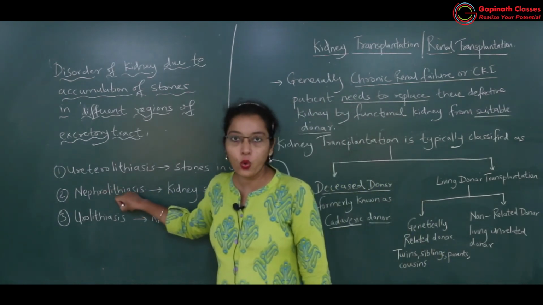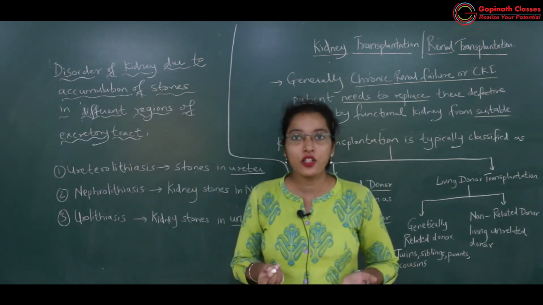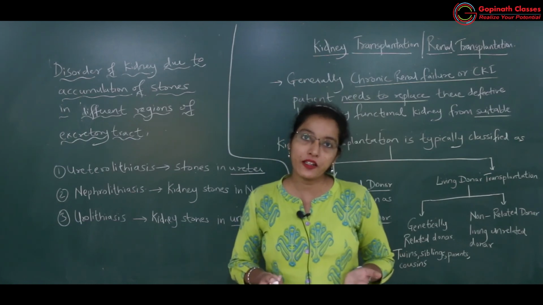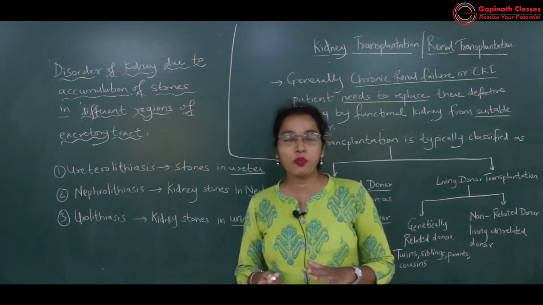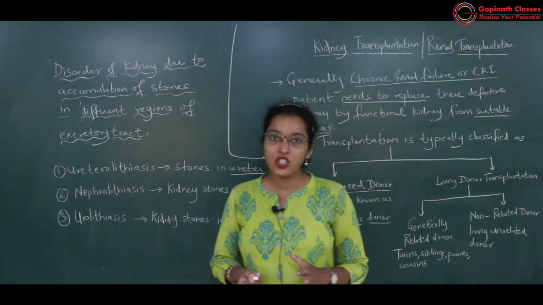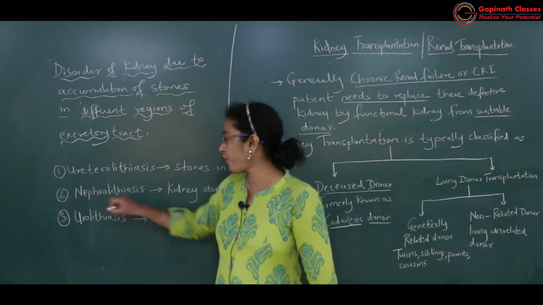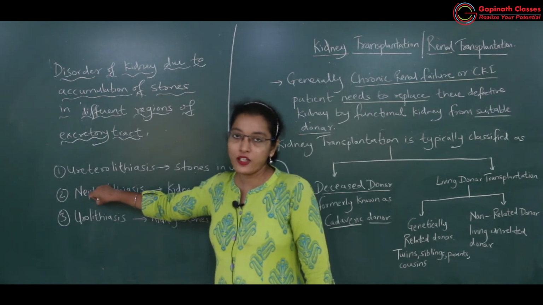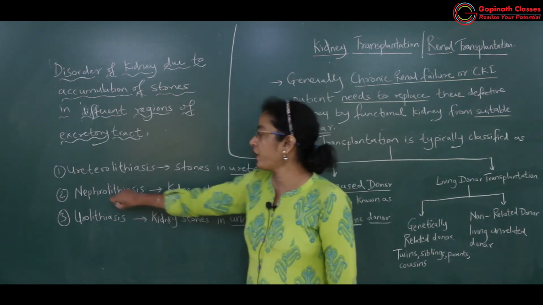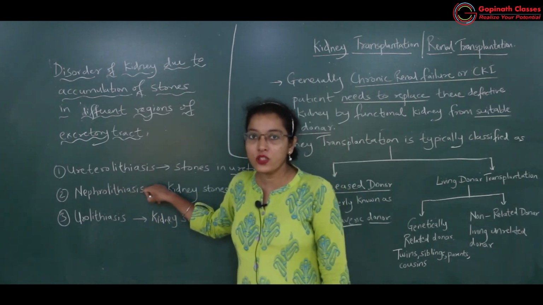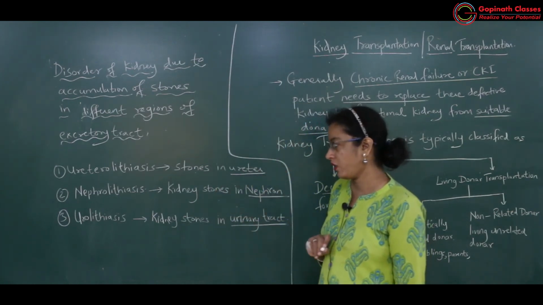Nephrolithiasis, nephro is the word for nephron. In the kidney, 1 million nephrons are there. So few of the nephrons may get inflamed due to accumulation of stones in the renal tubular part. Okay, got it? So stones are blocking the renal tubules of the nephron. Or else it may be present in the Bowman's capsule also. So what happens in nephrolithiasis? Accumulation of the kidney stones in the nephrons.